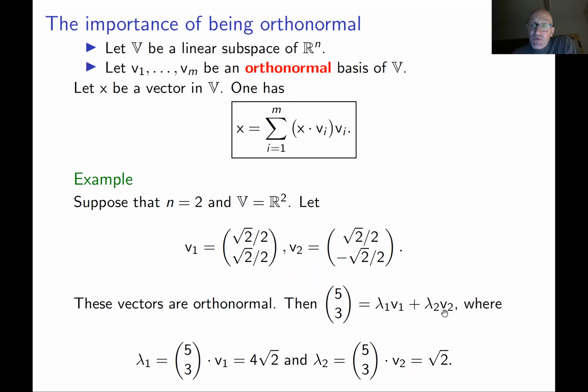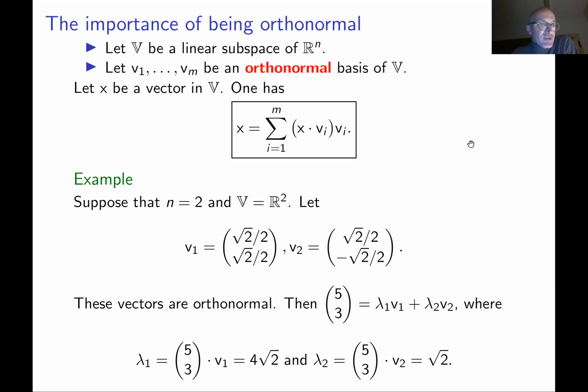So you get the formula for lambda 1. Similarly, how to find lambda 2? You take the dot product with v2. On the right-hand side, you're going to get lambda 2 because v1 dot v2 is 0, and v2 dot v2 is 1. On the left-hand side, you're going to have the vector (5, 3) dot v2, which is root 2. So this example is basically an illustration of the proof of this formula. We will use this formula a little bit later in another slightly more general result.